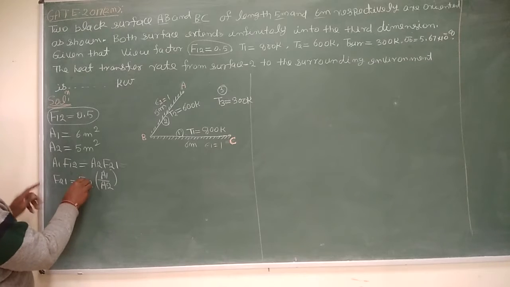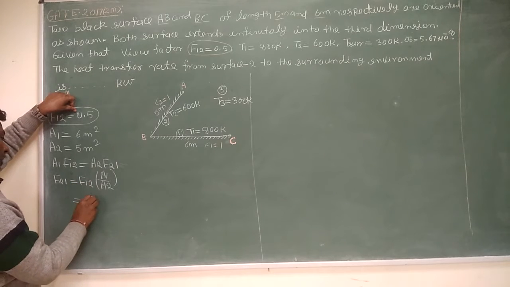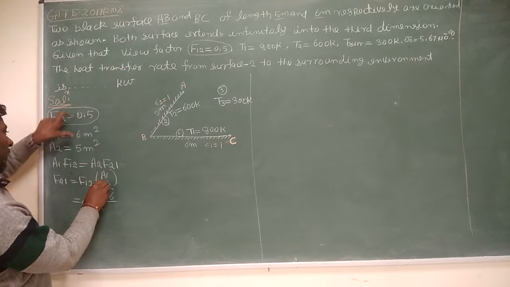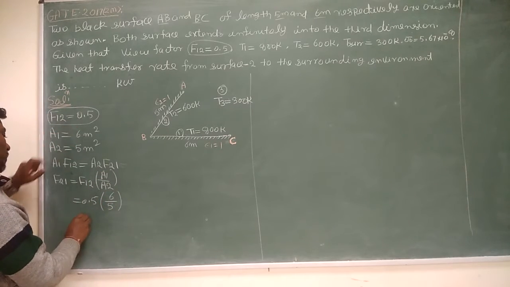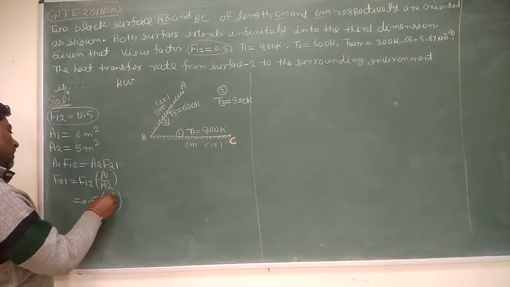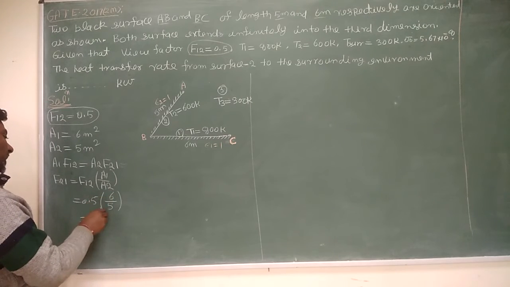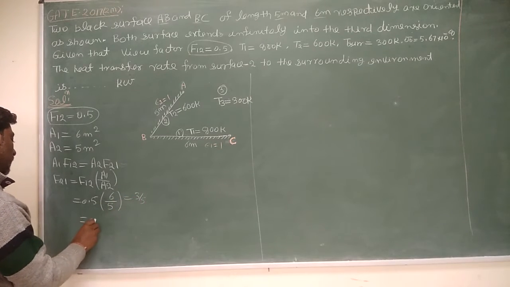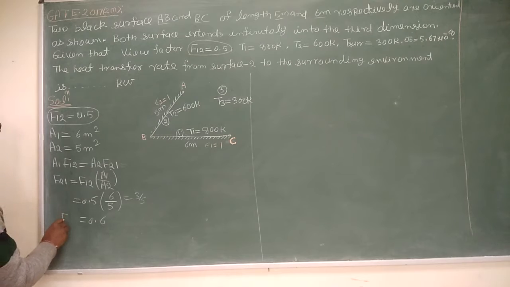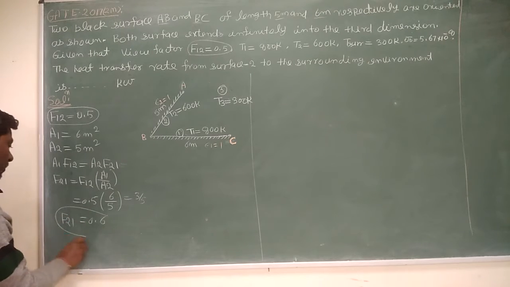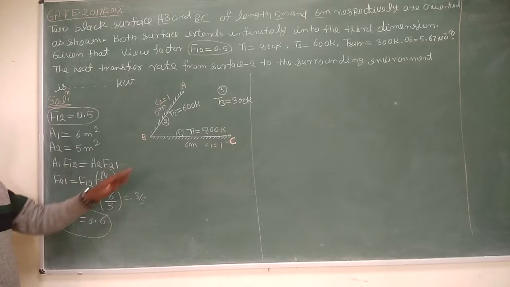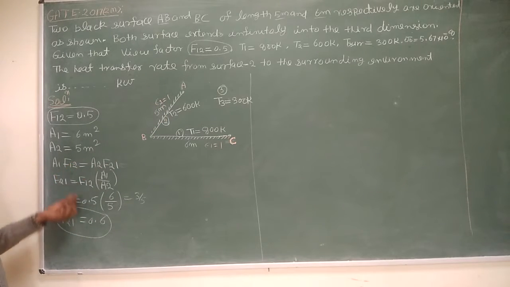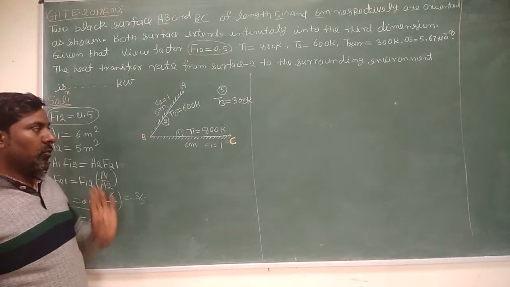Let us put in all the values. F1 to 2 is 0.5, A1 is 6 and A2 is 5. So 0.5 times 6 is 3, divided by 5, which is 0.6. So the view factor from 2 to 1 is equal to 0.6. The view factor from 1 to 2 was given, and from the reciprocity theorem you have calculated the view factor from 2 to 1.